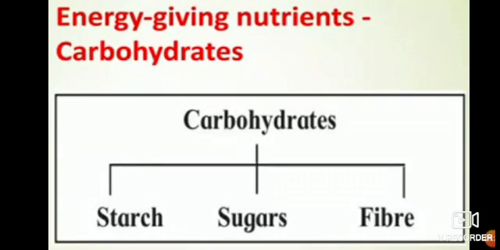The main constituent present inside the food material is carbohydrates. Carbohydrates play an important role in our body. They are the main parts.